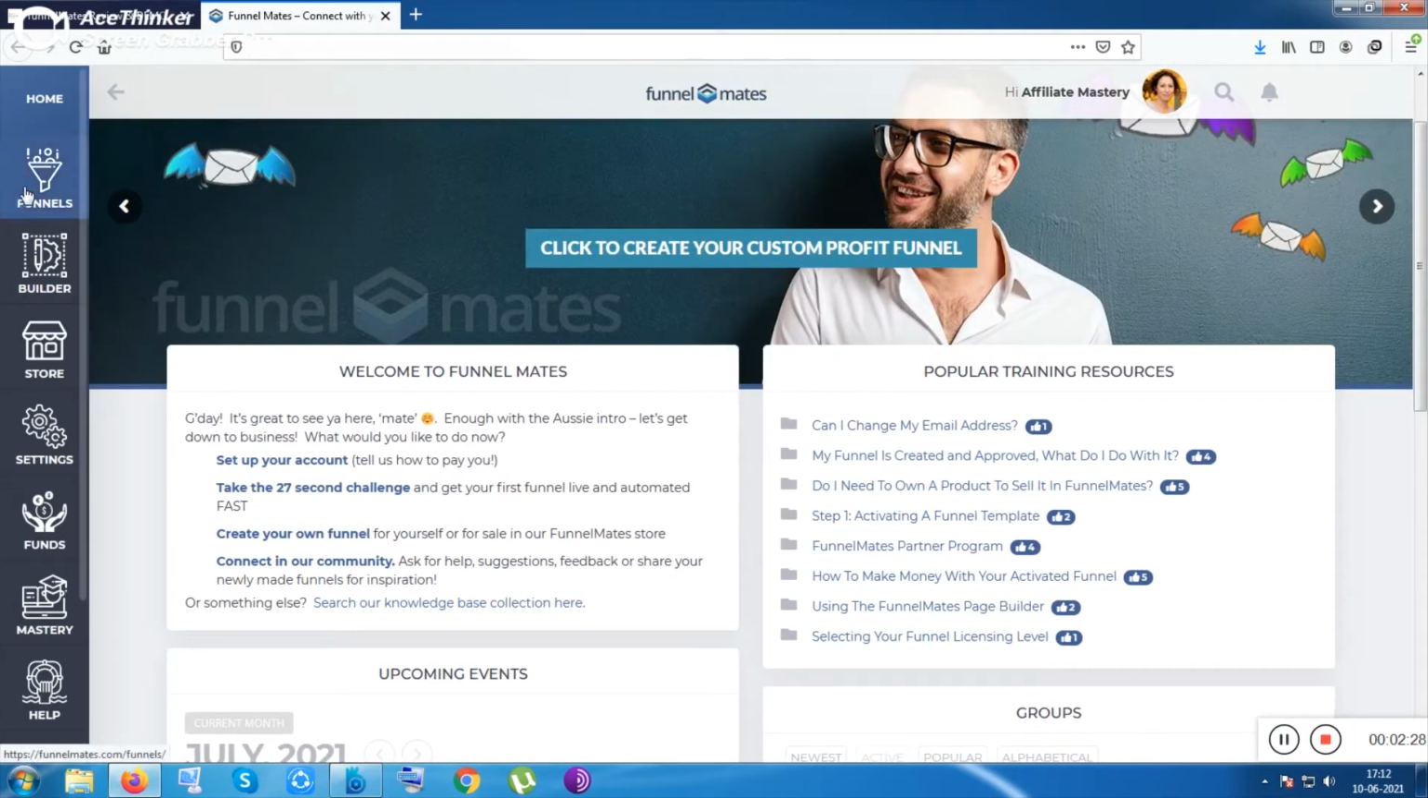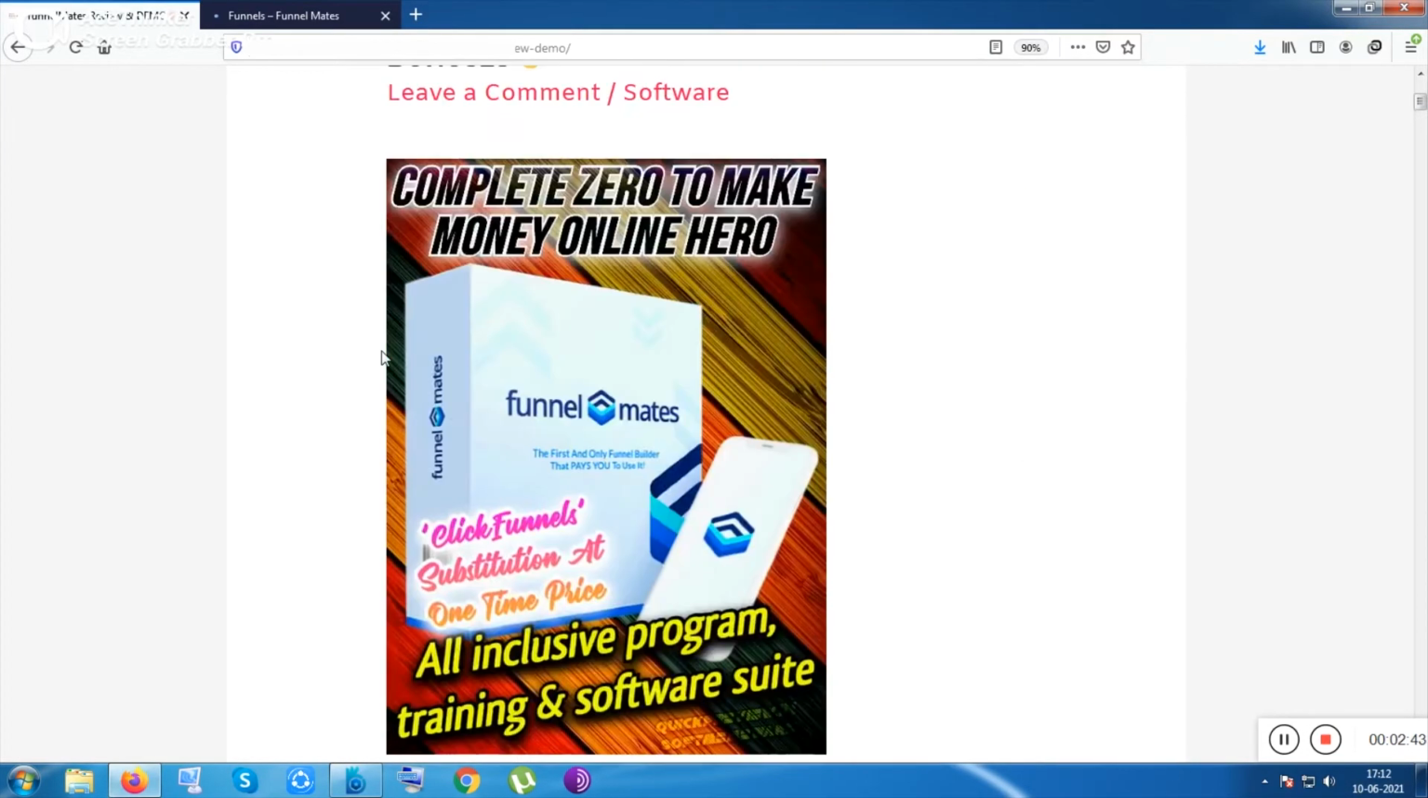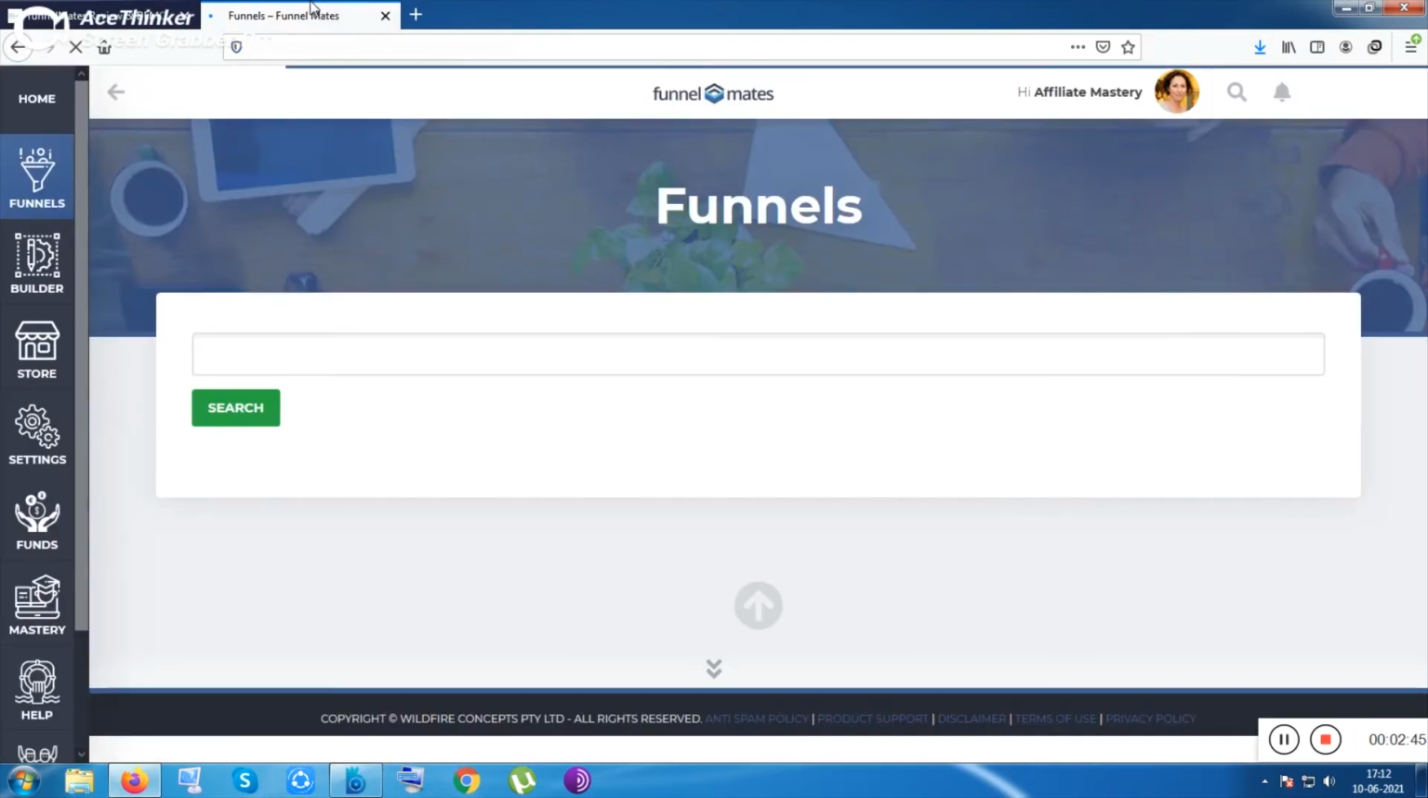So the next thing is funnels. Inside the funnels feature, let me show you what you get. It is taking a little bit of time. Let me show you from this page. I think it has come. So inside the funnel you can search your previous funnels, your previous done for you funnels. Once you have started using it, your existing funnels will be here.